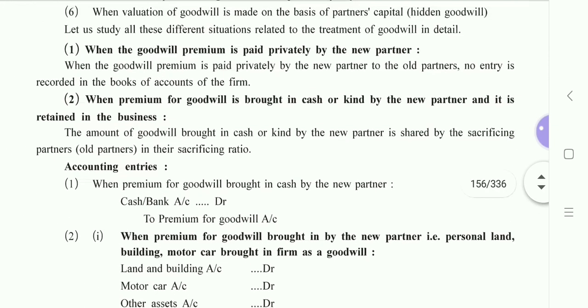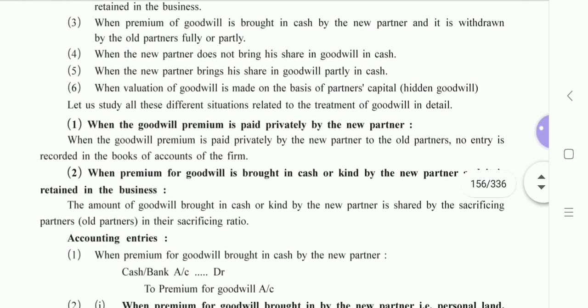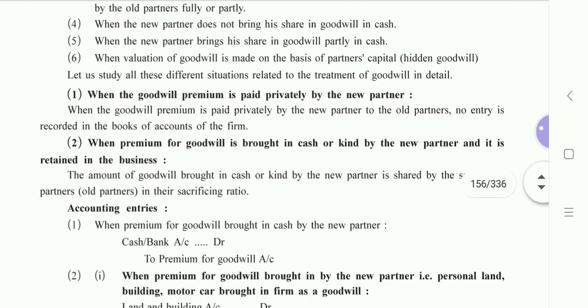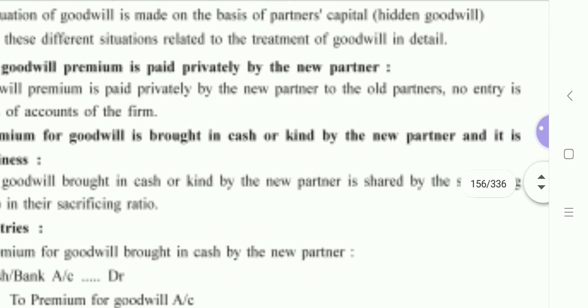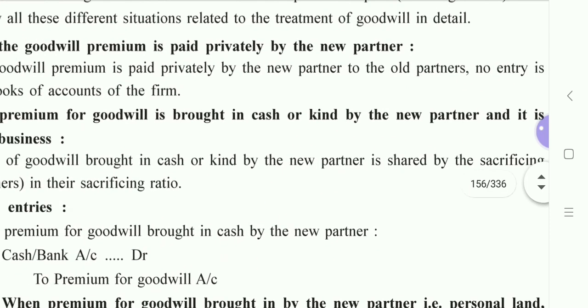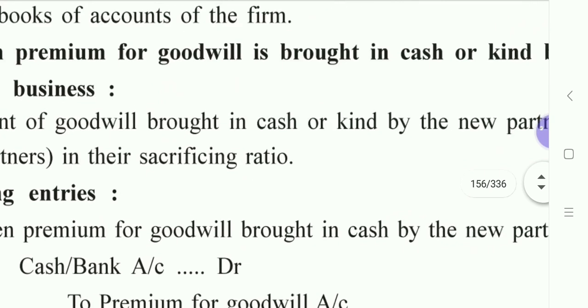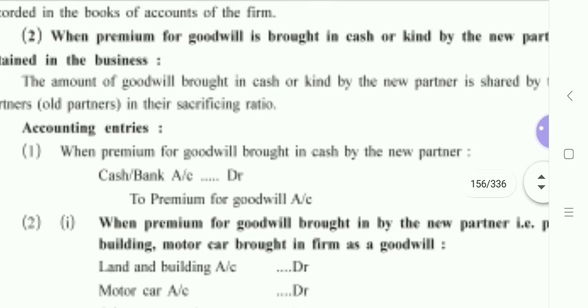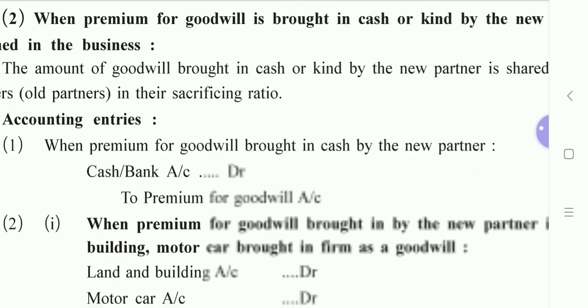And as we know, we have had a point here that whatever amount has been brought by the new partner is shared by the old partners in their sacrificing ratio. So this journal entry is just about the amount of premium for goodwill brought in cash.